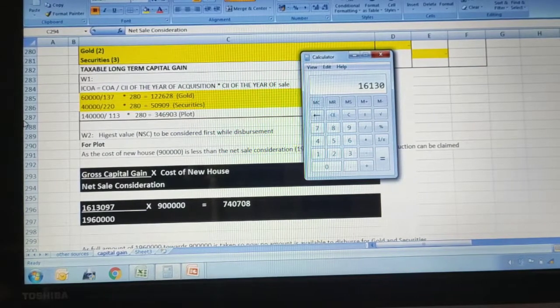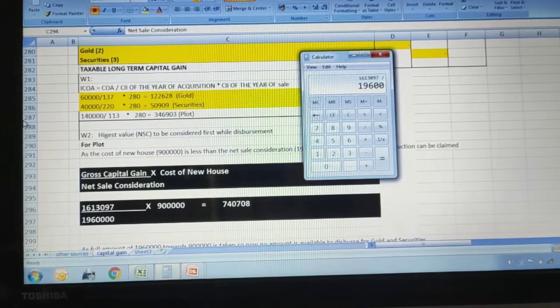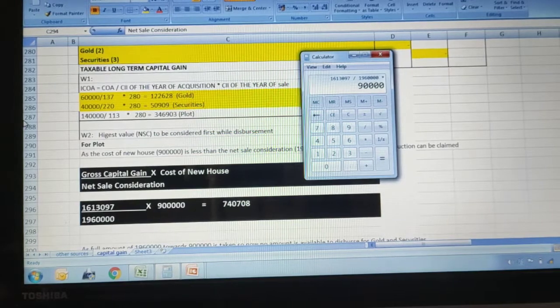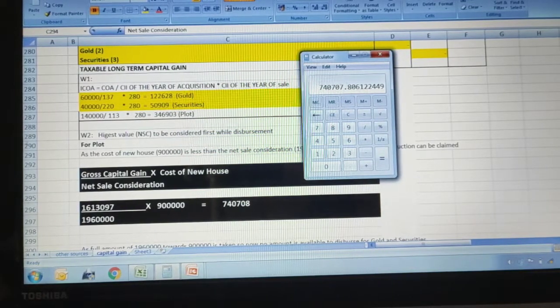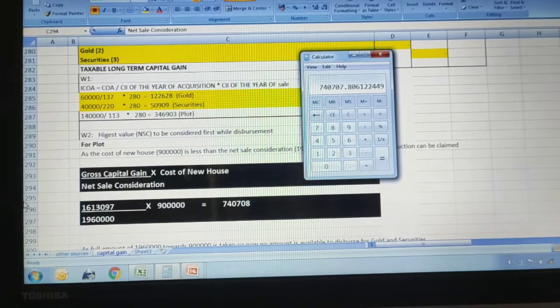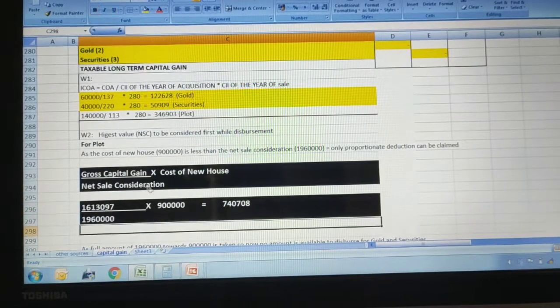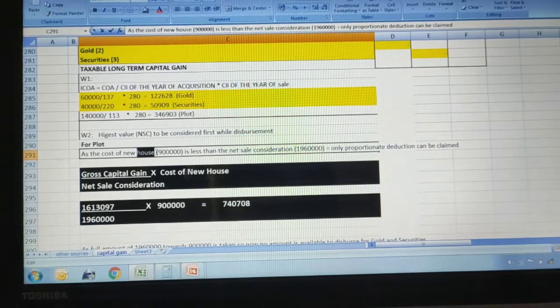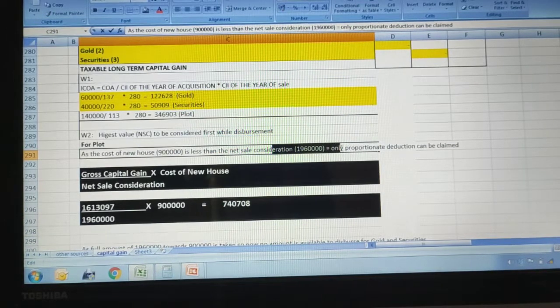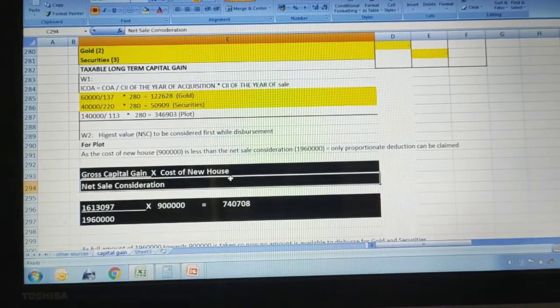So 16,13,097 divided by 19,60,000 multiplied by 9 lakhs. If you do, you will get 7,40,707.80. So we will take 708, rounded off. Hope you have understood this, because here the new house cost is less and the net sale consideration of the plot is more, so the formula is applicable.